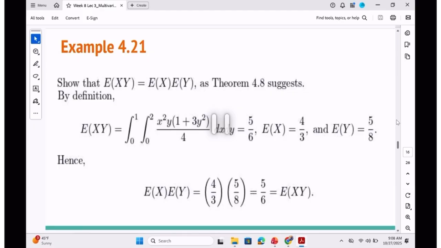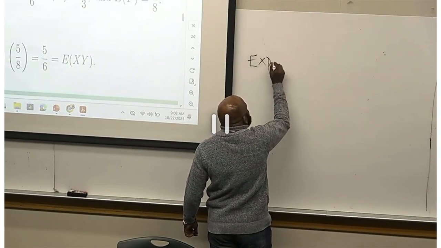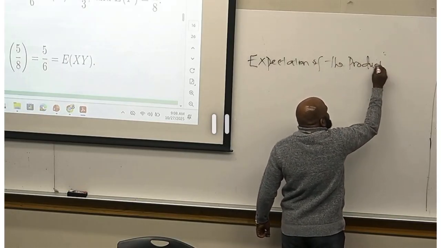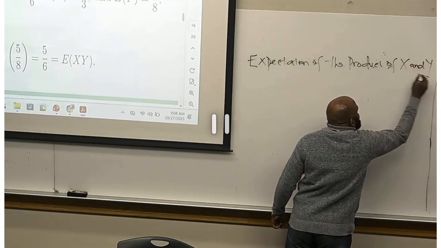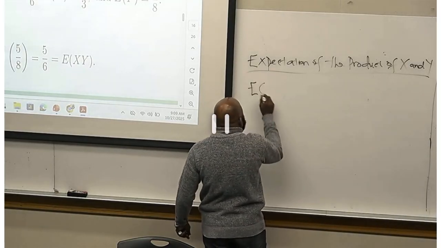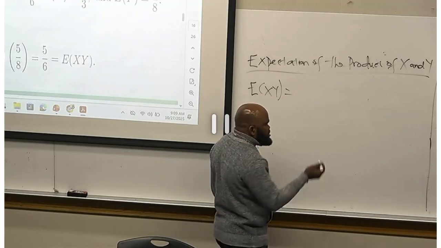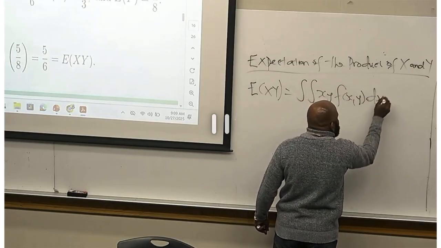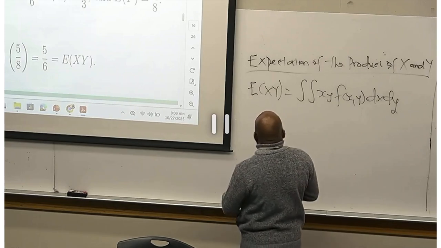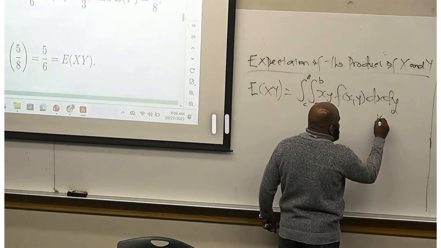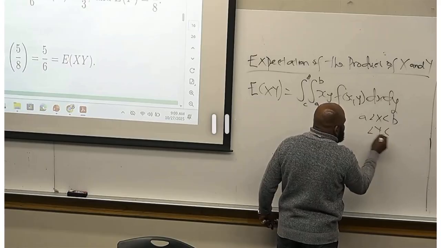But this is what I want you to see: the whole thing is going to start from the expectation of the product of X and Y. For continuous variables, I'm going to have the double integral of x y f of x, y dx dy, where x lies between A and B, and y lies between C and D.